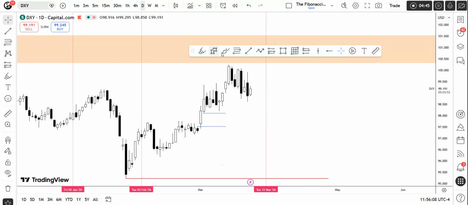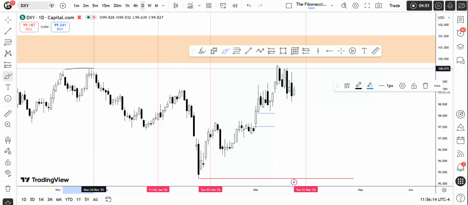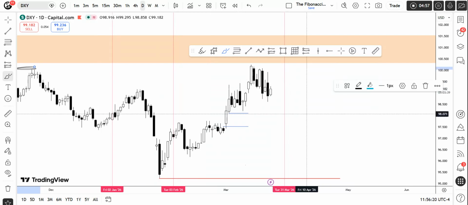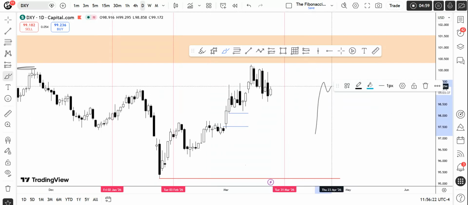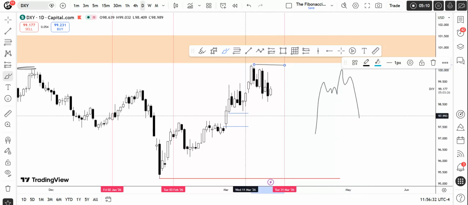It's irritating a lot. Okay, first thing first, we can see we are currently in the range. We have swept out these highs, the relatively equal highs. They were right over here. After sweeping the high, we are basically in consolidation. If you know the market profiles, after the expansion, it is a consolidation. After the consolidation, either it can expand higher or it can reverse. So depending upon that condition, we are going to see. But after the expansion phase, we are right now in the consolidation phase right over here.